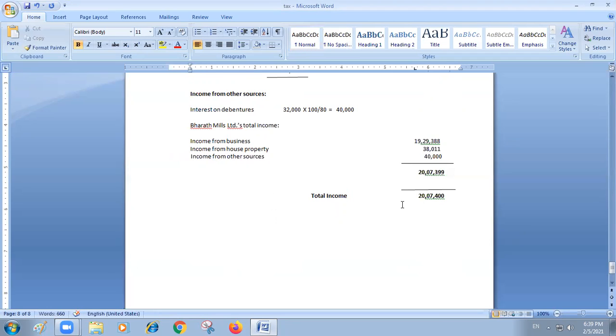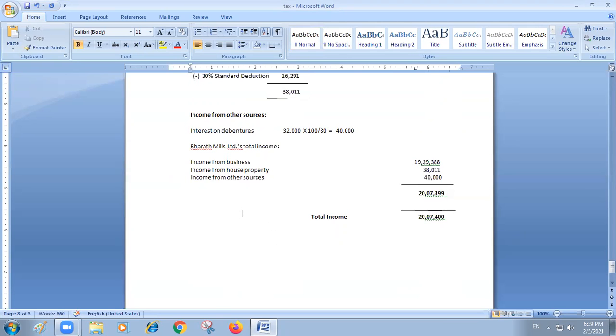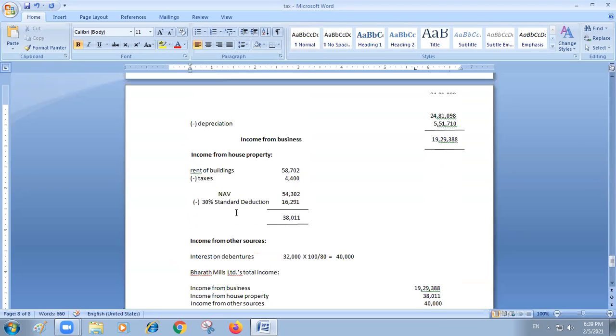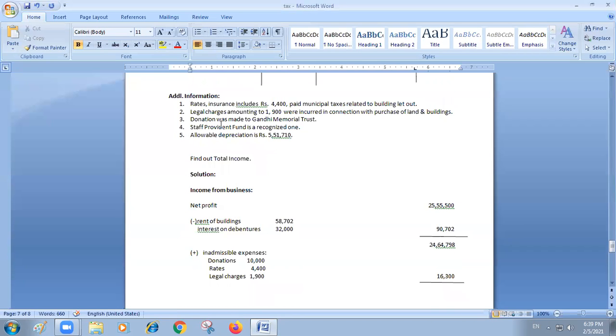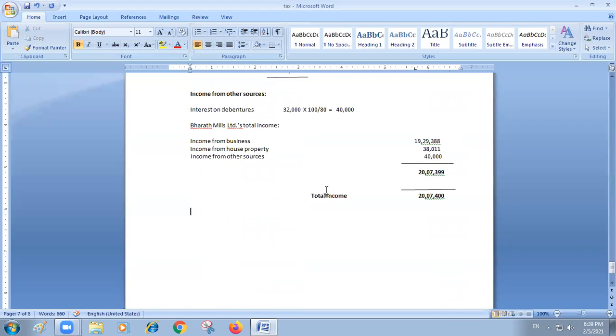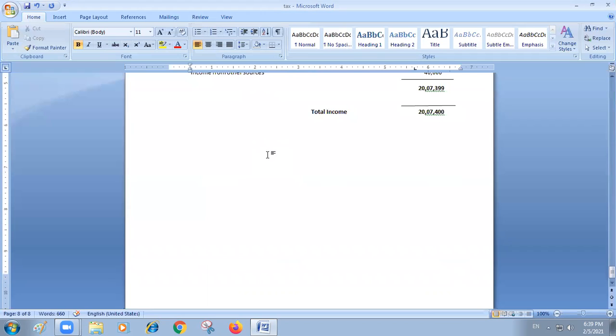So this is the total income, but one item is still pending. What is that item? This one: a donation was made to Gandhi Memorial Trust. I mentioned in my previous classes the various kinds of deductions that are allowed. See, whatever amount is given to Gandhi Memorial Trust as a donation, it is allowed as a 100% deduction. So from this amount, you have to allow that deduction.